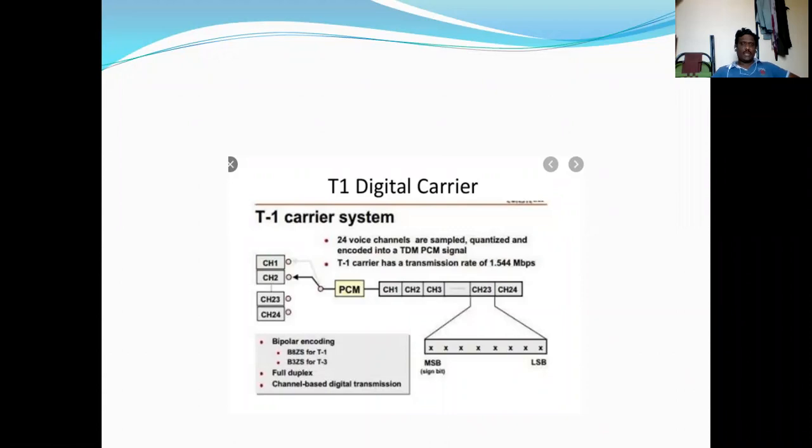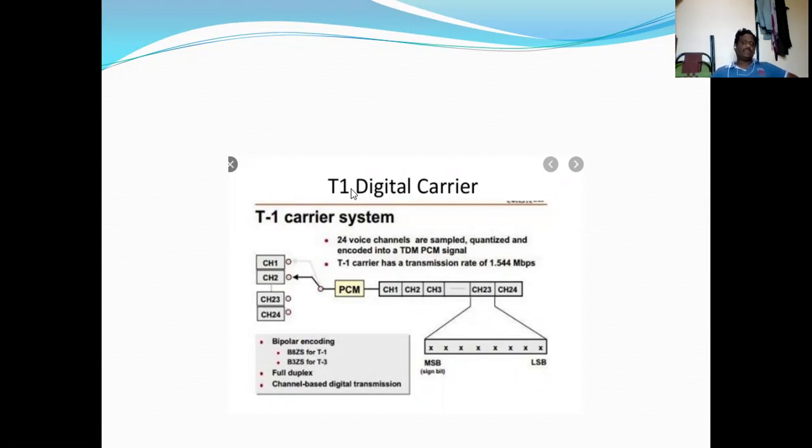Remember, I consider these voice channels because the frequency band is 300 hertz to 3000 hertz. The 24 voice channels by themselves do not constitute a T1 carrier system.